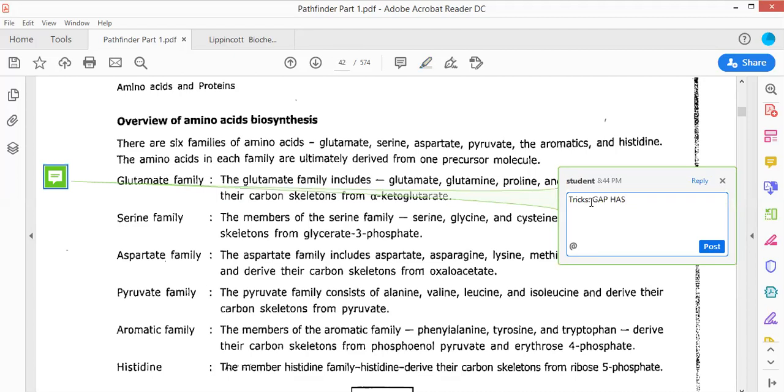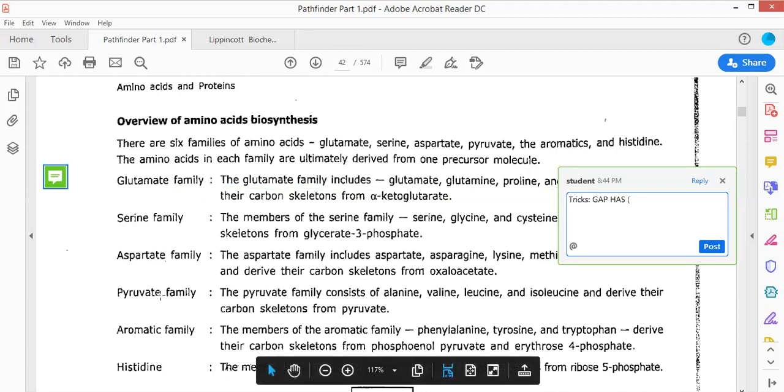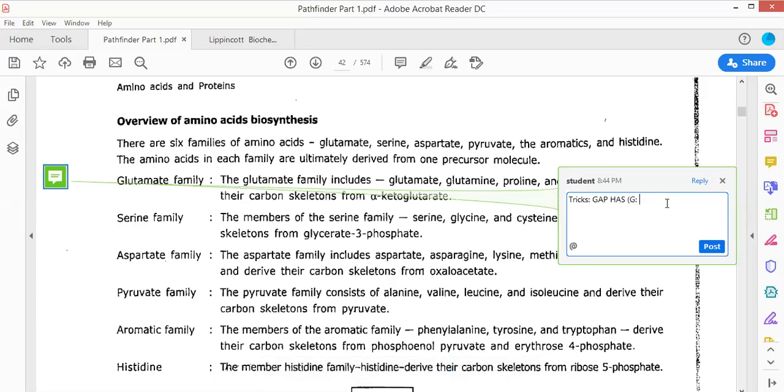GAPHAS. Okay, G for glutamate, A for aspartate, P for pyruvate, H for histidine, A for aromatic family, and S for serine family. So this is the trick. G for glutamate family, and then you have A for aspartic acid family, aspartate family. Then you have the third one, P for proline